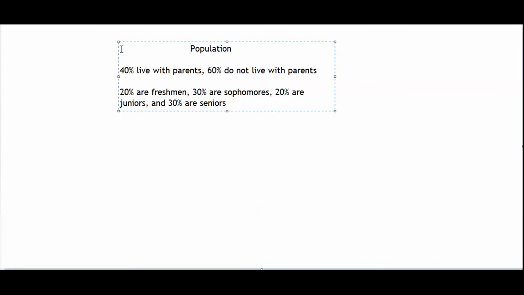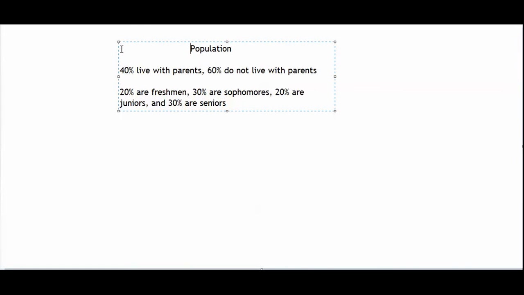Since I am selecting a sample of 100 students, a perfectly representative sample would include 40 students who live with their parents and 60 students who do not live with their parents. It would also include 20 freshmen, 30 sophomores, 20 juniors, and 30 seniors.